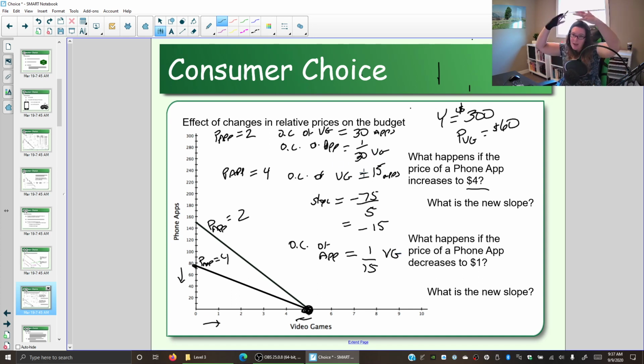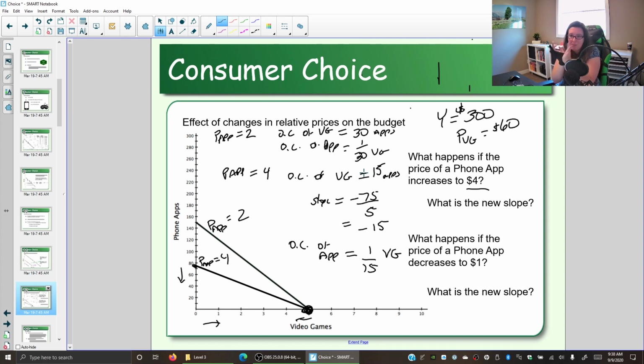So think of a pie sliced into 30 pieces. That's what you were giving up before, that 1/30th, that one slice. Now that the apps are more expensive, think of your pie now divided into 15 slices, and you're giving up a 15th, or one of those slices.